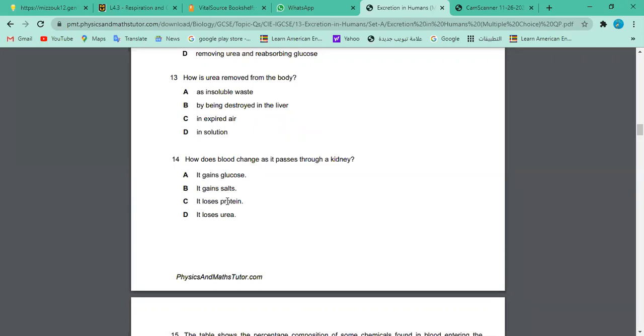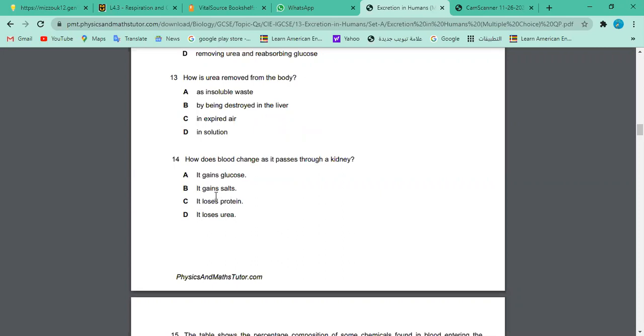The kidney cannot excrete protein. If there is protein in urine, the kidney is not normal. Very good, exactly. And the other two say gains, but the kidney doesn't gain anything. It is a removal organ. Wonderful, Nabil, this is the right clue.